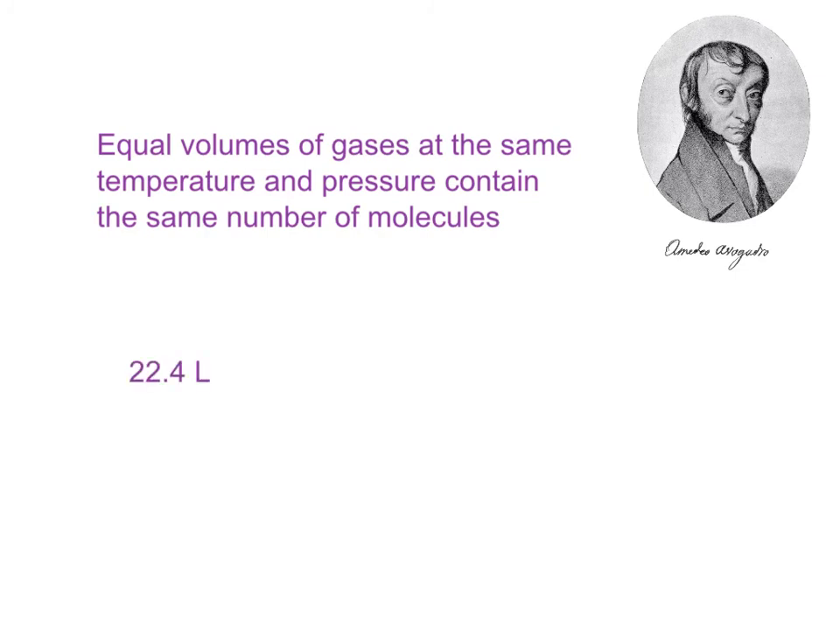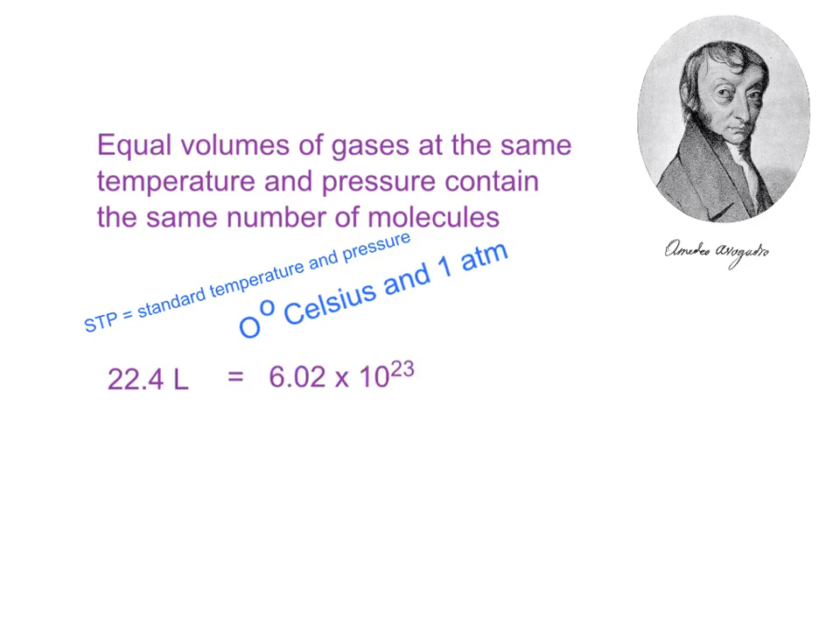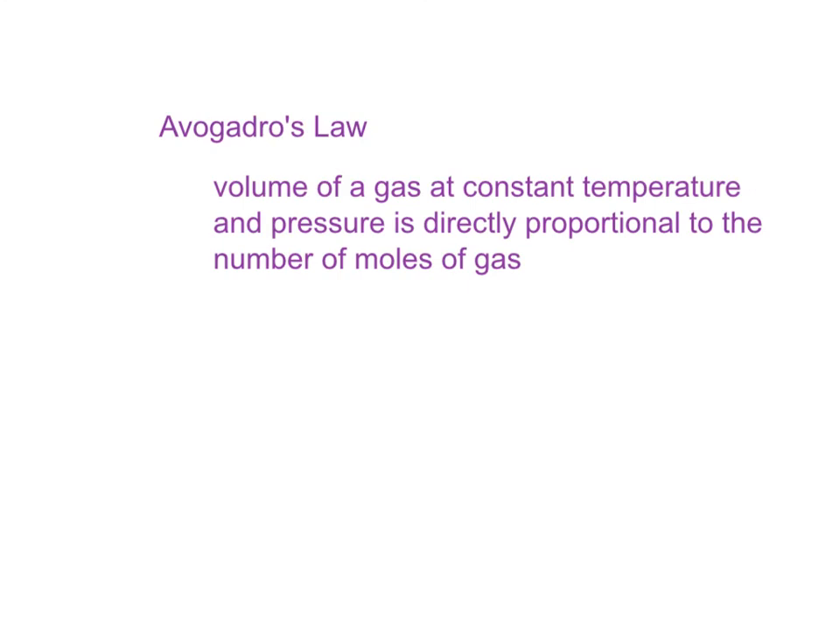And so 22.4 liters of a gas at STP, or standard temperature and pressure, contains 6.02 times 10 to the 23rd gas molecules, which also happens to be equivalent to its atomic mass in grams, giving rise to Avogadro's law, which states that the volume of a gas at constant temperature and pressure is directly proportional to the number of moles of gas, or the volume of a gas is equal to a constant times N, or number of moles of gas.